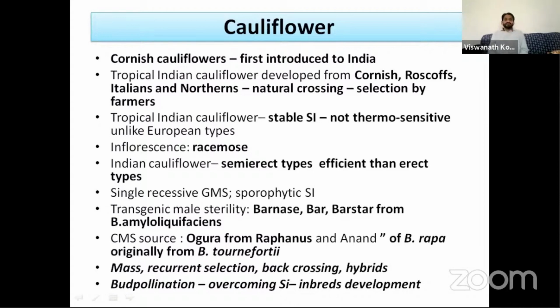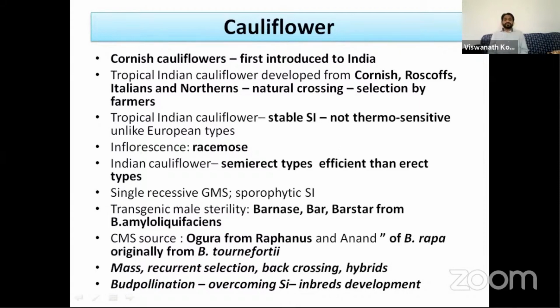Like cabbage, cauliflower, CMS was transferred to cauliflower also. The CMS source in case of cauliflower is Ogura from Raphanus and the same from Brassica rapa. So different breeding methods followed in cauliflower were mass selection, recurrent selection, back crossing, and hybrids. Recurrent selection was used to develop the synthetic varieties.